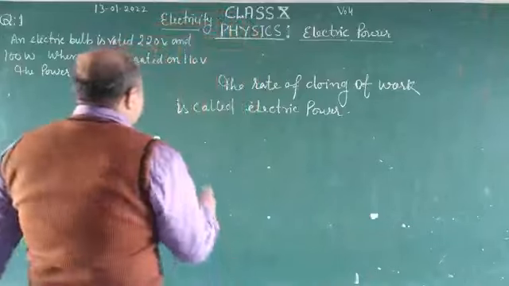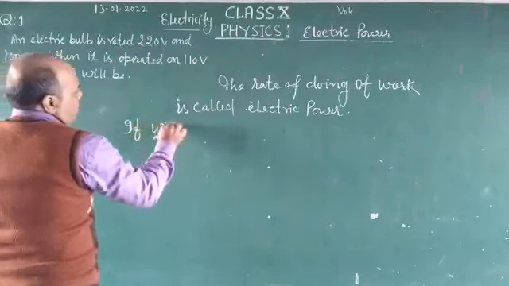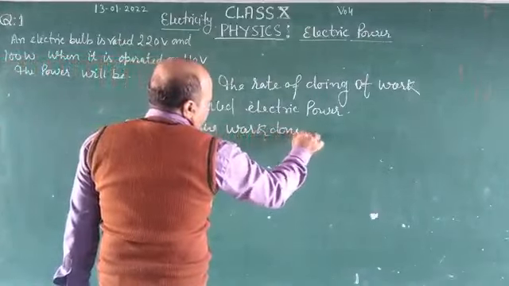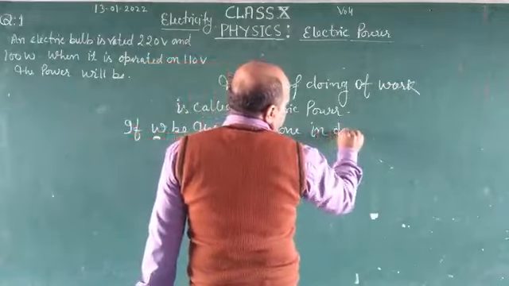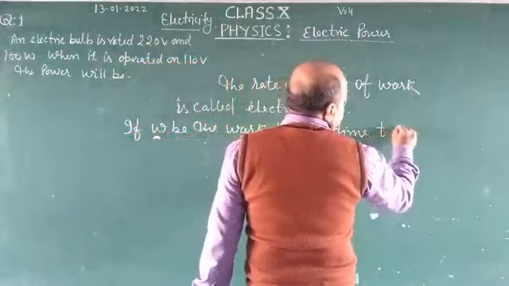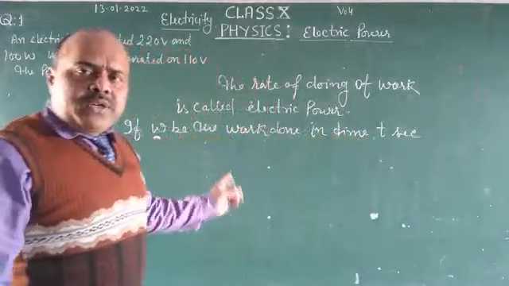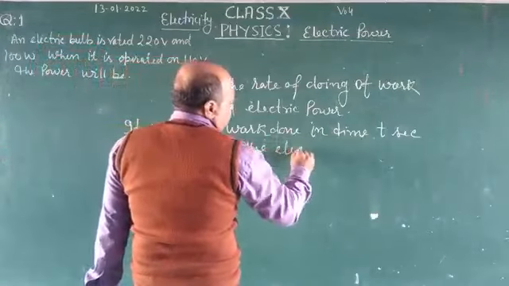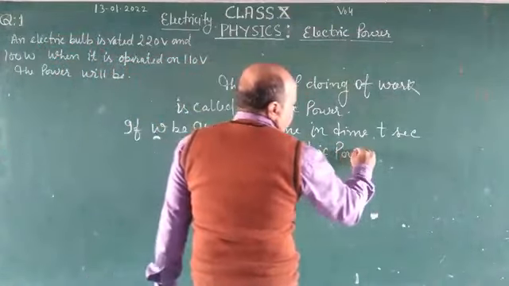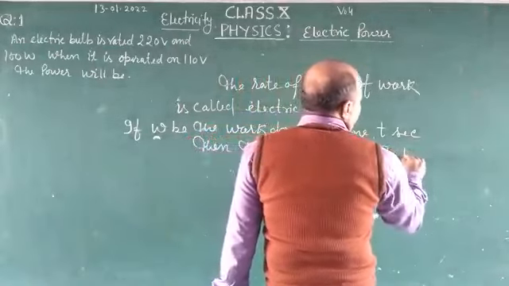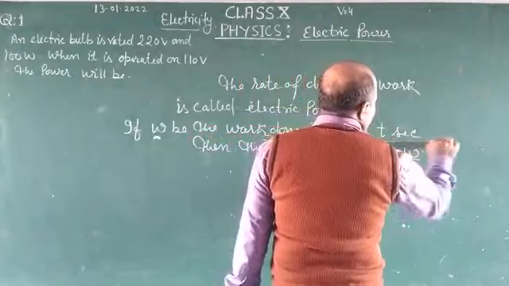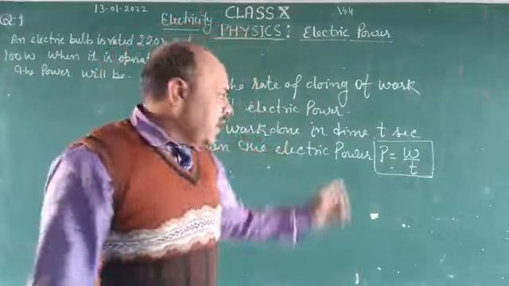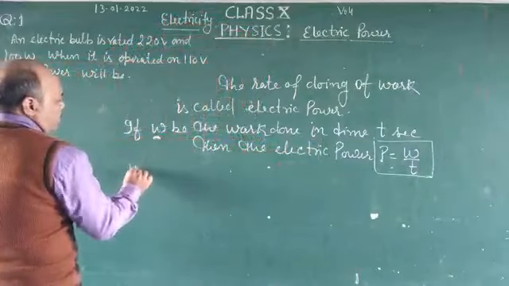If W be the work done in time t second, then the electric power P is equal to W upon T. P is equal to W upon T. Electric power is measured in watt, because here we can find the unit of electric power.